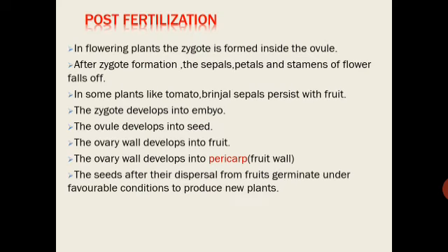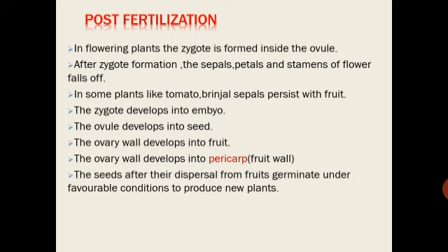Coming to the post-fertilization changes which are occurring in the flowering plants. In the flowering plants, the zygote is formed inside the ovule. After fertilization, the sepals, petals and stamens of the flower wither and fall off. In some plants like tomato, brinjal, sepals persist with fruit. Zygote here develops into embryo, ovule develops into seed, ovary wall develops into fruit. That fruit wall is called as pericarp.